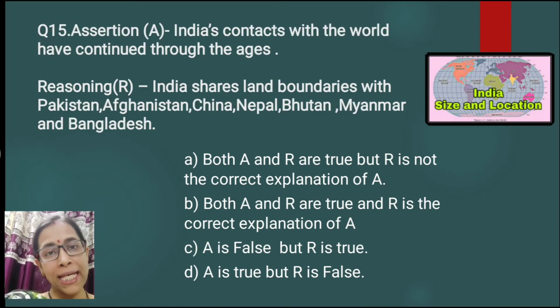Question number 15. The assertion is given: India's contacts with the world have continued through the ages. Very correct. The reasoning is given: India shares land boundaries with Pakistan, Afghanistan, China, Nepal, Bhutan, Myanmar and Bangladesh. This sentence is correct, but it does not correctly explain the assertion. So the correct answer is both A and R are true, but R is not the correct explanation of A.